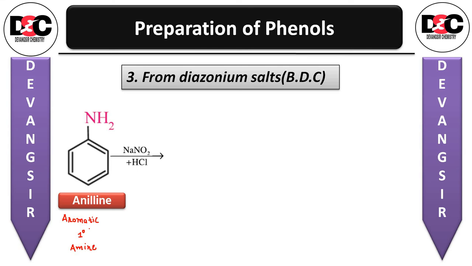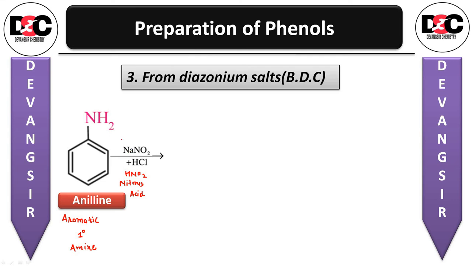Aromatic primary amine is treated with NaNO2 plus HCl, which is going to form nitrous acid. Both together are going to form HNO2, which is called nitrous acid. So this aromatic primary amine, that is aniline, is reacting with the nitrous acid formed by NaNO2 plus HCl at 273 to 278 Kelvin temperature.